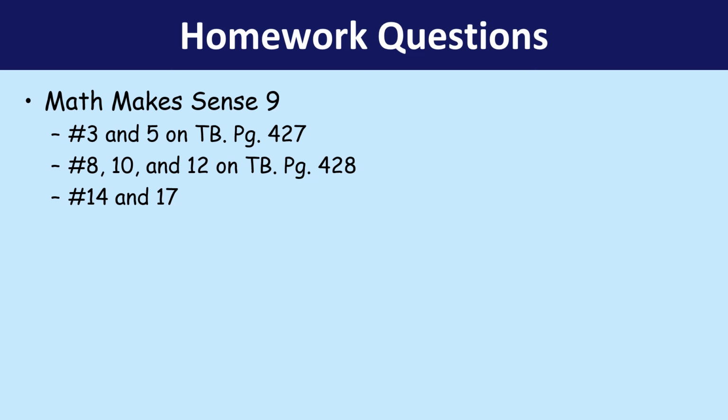On page 427 of Math Makes Sense 9, I want you to do 3 and 5. The next page, 8, 10, 12. And 14 and 17 must be on the next page that I forgot to put. So can you double check page 429 of the textbook for this one? Those are your to-do list. Tomorrow, or the next lesson, I want you to understand that I won't go over the homework questions that I assigned. I want you to use my one-to-one Google Meet time for that.